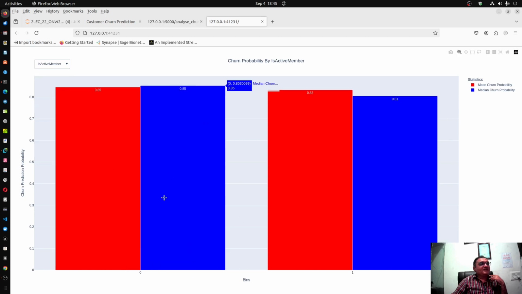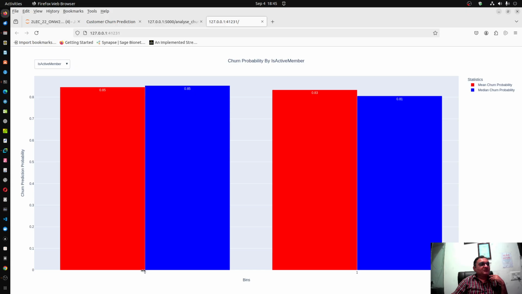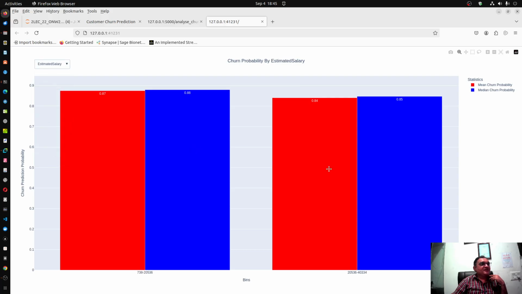If a person is not an active member, zero, then usually the probability of churning is higher compared to a person who is regularly doing transactions. Okay, and estimated salary. So this is how various effects can be seen.